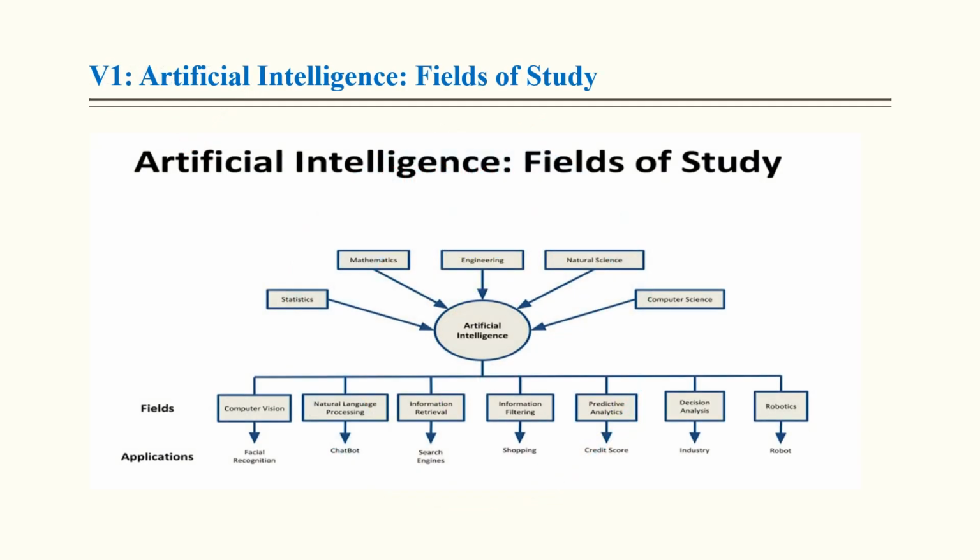Artificial intelligence: so what are the fields of artificial intelligence? Like computer vision, natural language processing, information retrieval, information filtering, predictive analysis, decision analysis, and robotics. And these are the applications, and it may be possible that one question from this slide may be asked in the final examination. And artificial intelligence, computer science, natural science, engineering, mathematics, statistics, we must know about these fields so that we can apply them to design and develop a specific application in the respective field.